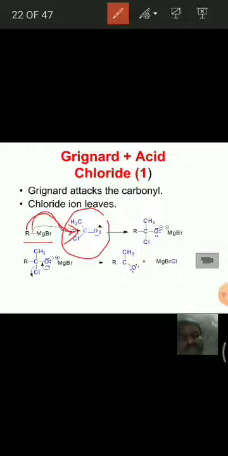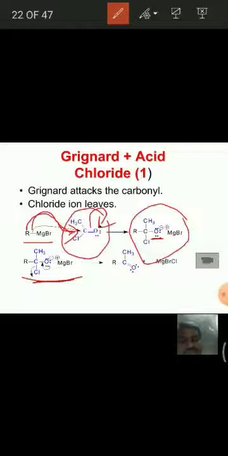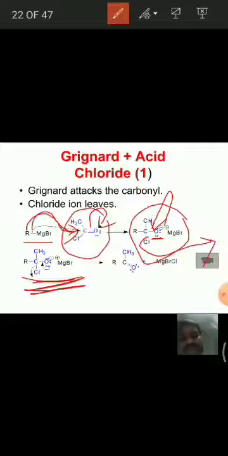When the alkyl group attacks the carbonyl carbon, the double bond shifts towards oxygen, and then we get this O minus, that is the oxide ion. This minus charge again shifts to make the double bond, and the chlorine easily leaves as Cl minus. In this step we can easily understand the shifting of minus charge: C single bond O minus becomes C double bond O, and the chloride leaves as Cl minus, and we get a ketone.